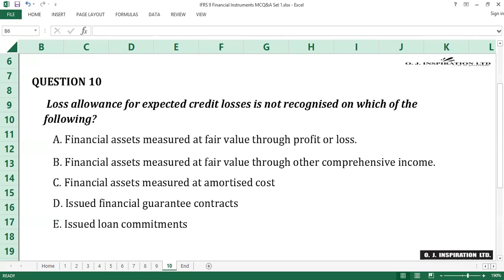Question number 10. Loss allowance for expected credit losses is not recognized on which of the following? A. Financial assets measured at fair value through profit or loss. B. Financial assets measured at fair value through other comprehensive income. C. Financial assets measured at amortized cost. D. Issued financial guarantee contracts. E. Issued loan commitments. Time counts.